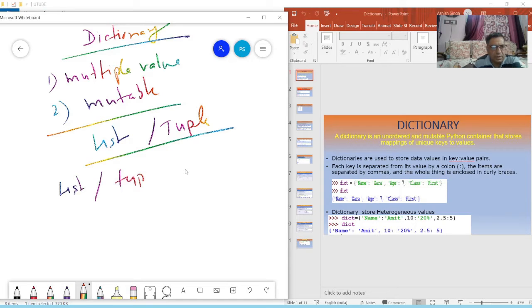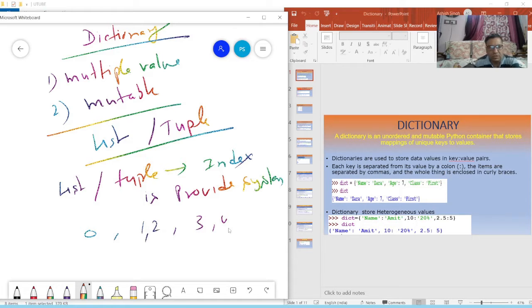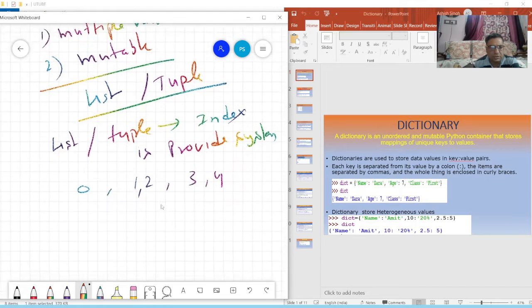In list and tuple, index is given by, index is provided by Python. Who provides the index? Provided by system. Okay, you can say system or you can say Python. That means the by default index is 0, 1, 2, 3, 4. This kind of index is provided by the system.